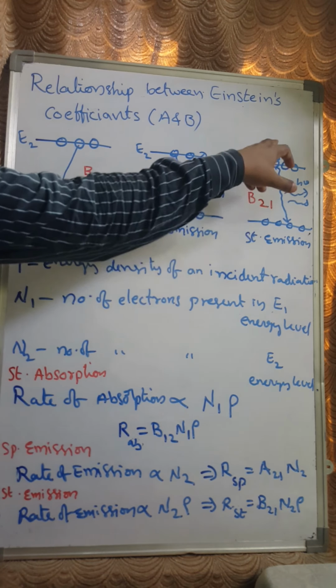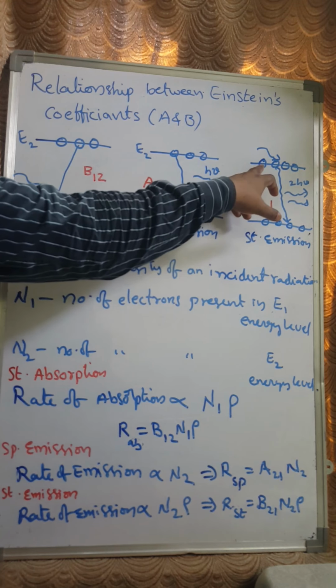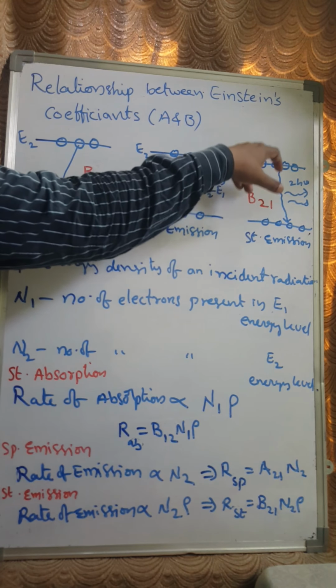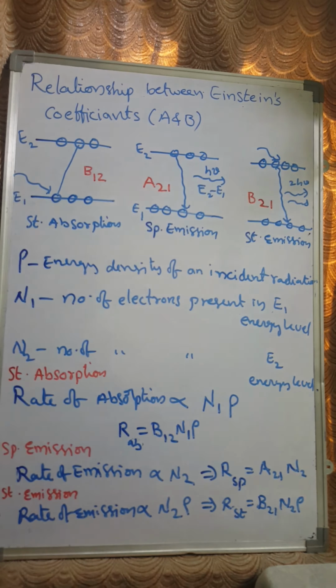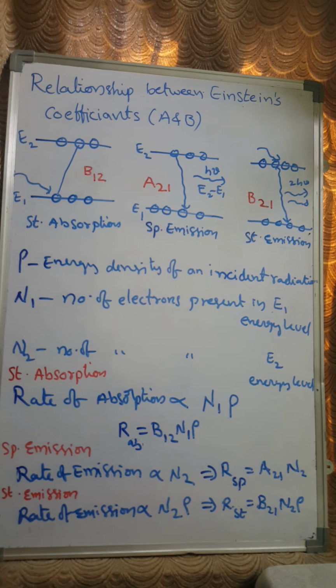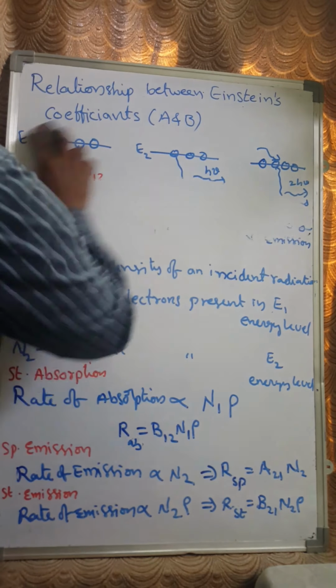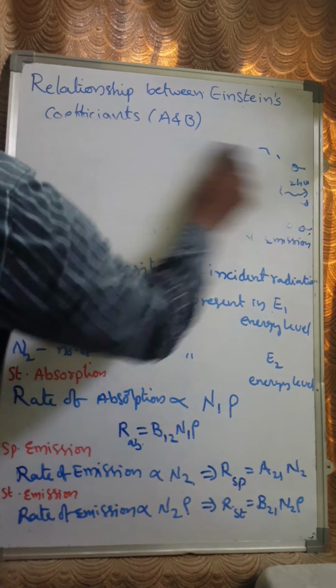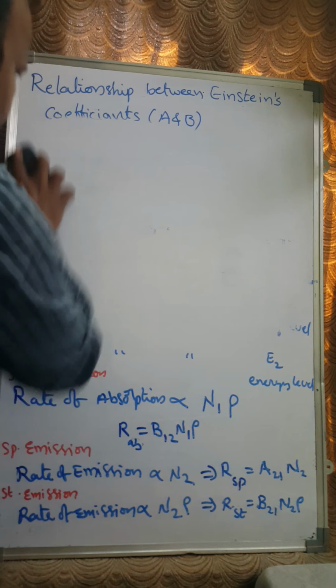The third one depends on the number of electrons present in the excited state E2, and also on the incident radiation. Under equilibrium conditions, the number of excited electrons is equal to the number of emitted electrons.